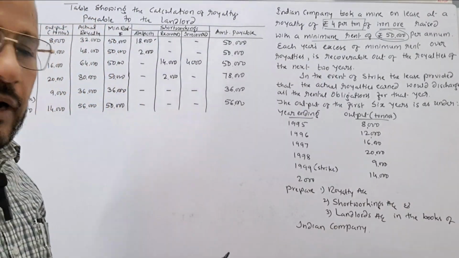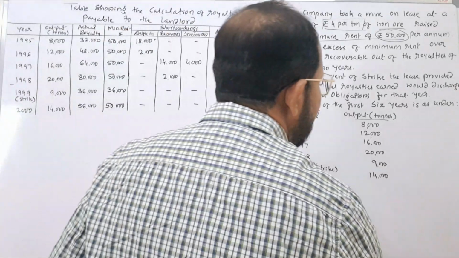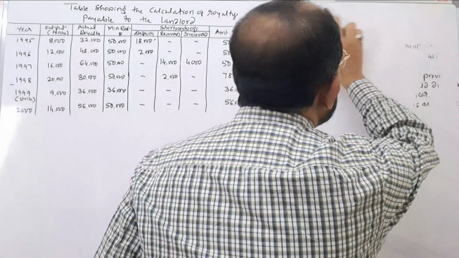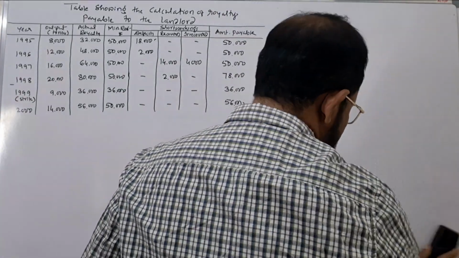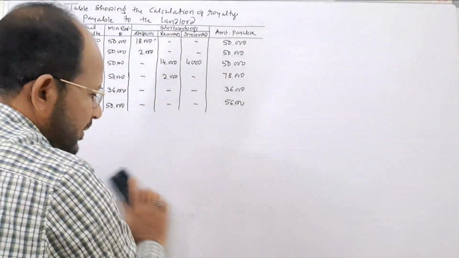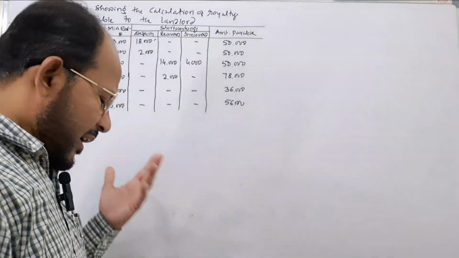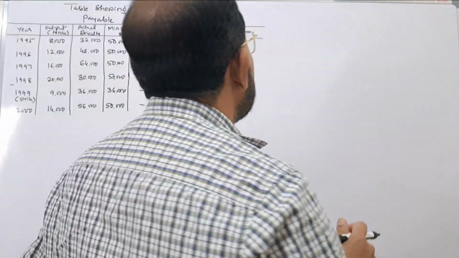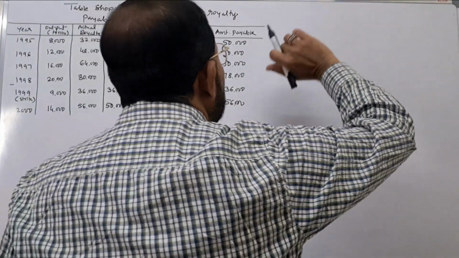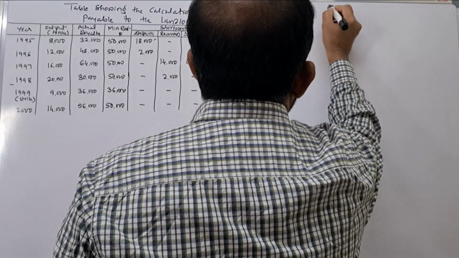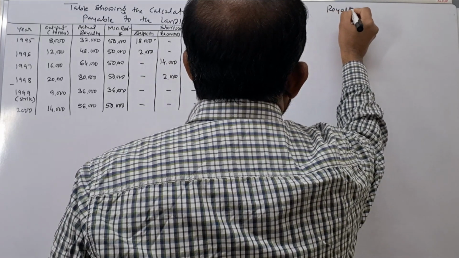See, once the royalty chart is prepared, easily we can prepare the necessary accounts. Which accounts we have to prepare here? First one is the royalty account. Next one, short workings account. And the third one is landlord's account. Okay, you write in the books of Indian company, royalty account.